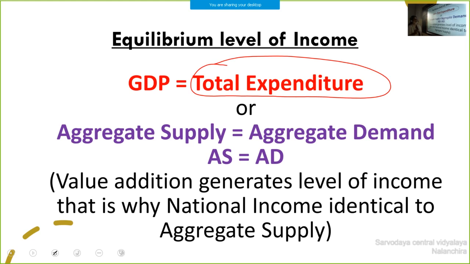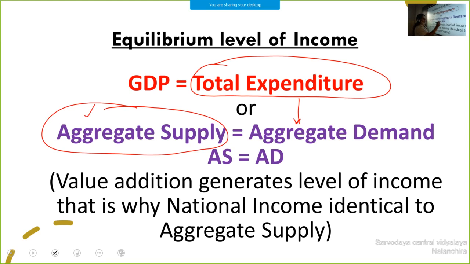Total expenditure is aggregate demand. When the economy is in equilibrium, aggregate demand is equal to aggregate supply. So this part we completed.